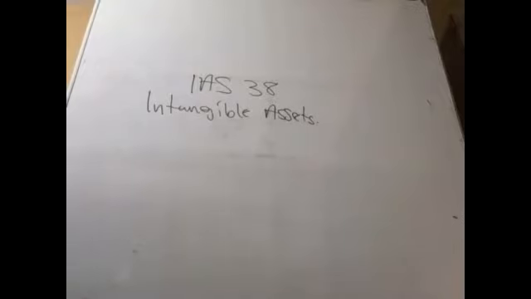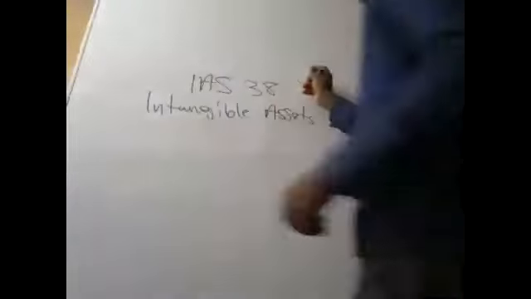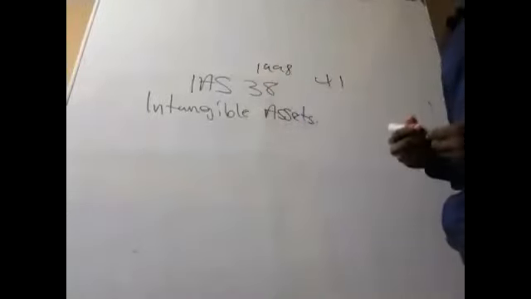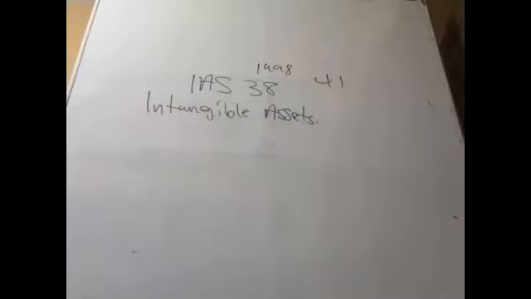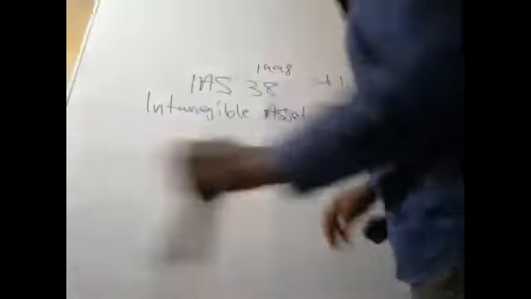Good. Now, this standard was released in 1998. That's when the standard was released. It has been revised and updated. Don't forget that the IAS version ended at 41. So if 38 was released in 1998 and 41 ended in 2001, it tells you that they did a good job.